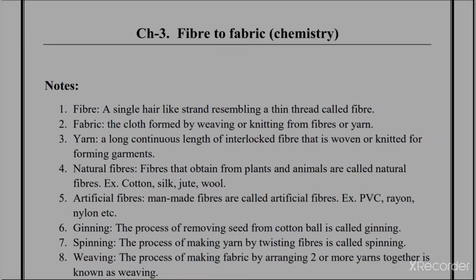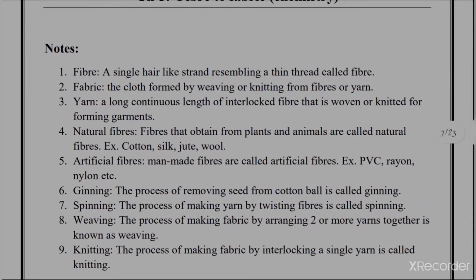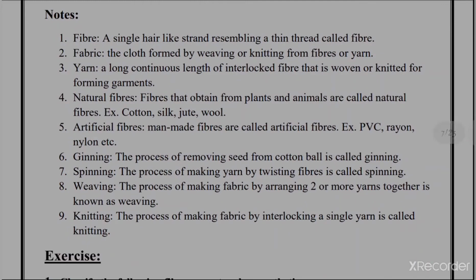Next one is yarn. A long, strong, continuous length, formed by combining or interlocking the fibers, is considered yarn. Next one is natural fibers. Natural fibers are the fibers obtained from plants and animals. For example, cotton, jute, hemp, coir, flax, wool, silk, etc.